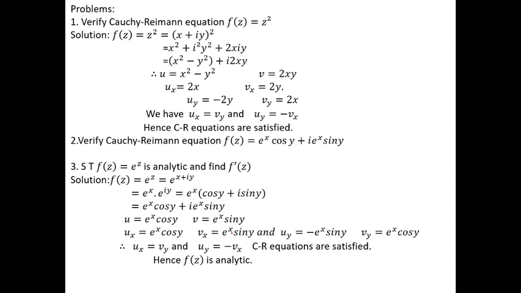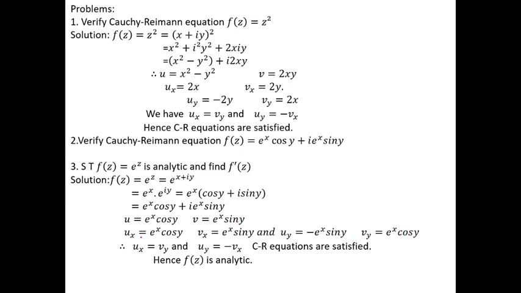Differentiation of e power x is e power x. And now differentiate with respect to y. Differentiation of u with respect to y is uy is equal to e to the power of x. Differentiation of cos y is what? Minus sin y. And differentiation of v with respect to y is vy, which is equal to, write e power x as it is because it is a constant. And differentiation of sin y is cos y.